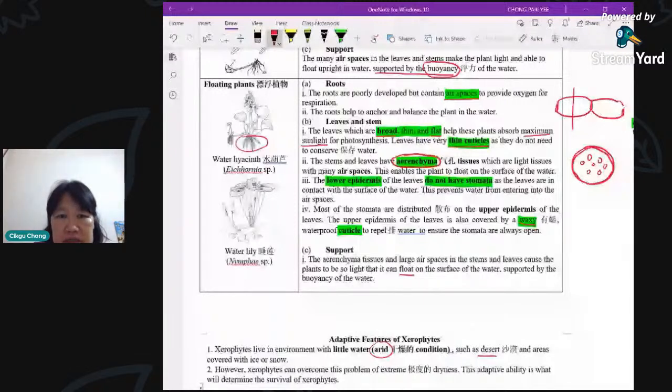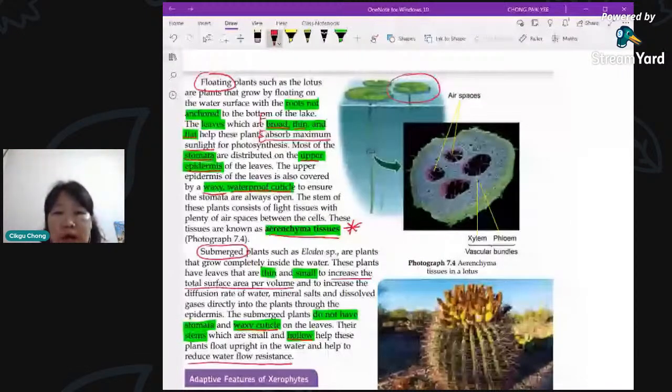Another one you can see here is in the textbook. Those of you who have eaten the teratai, biji teratai, no? The lim pong, all right? Remember this one? Some of you like to eat this one. If you cut across the stem here, you notice that the stem is very airy.